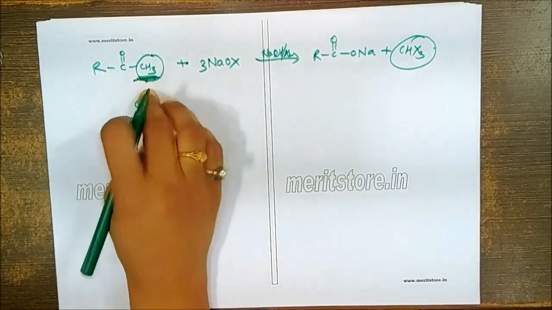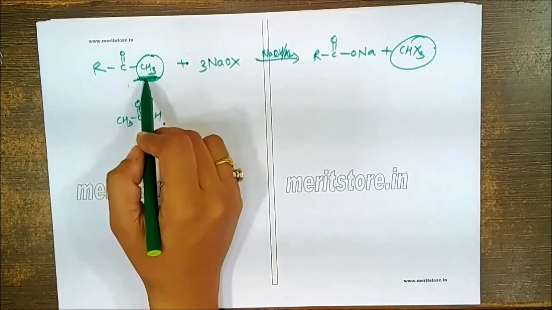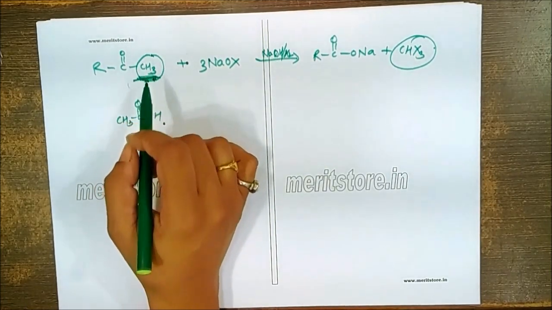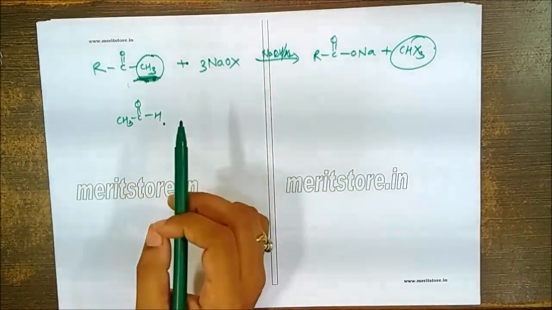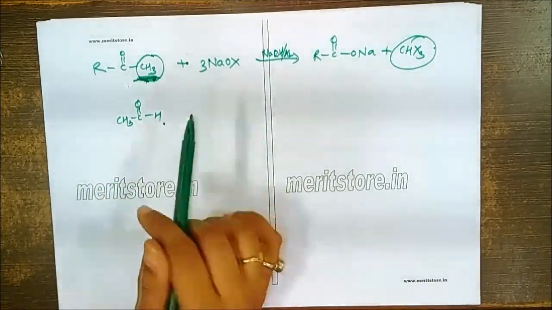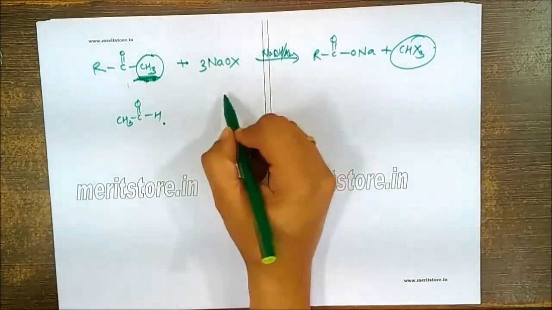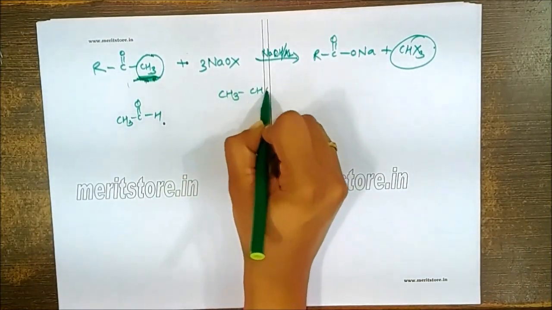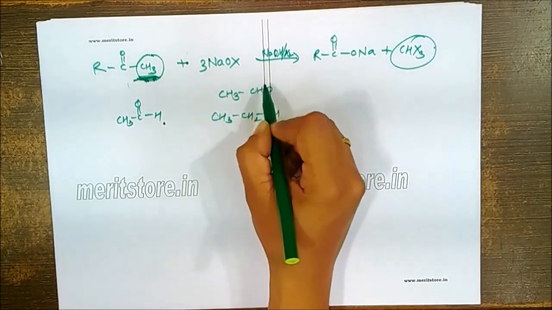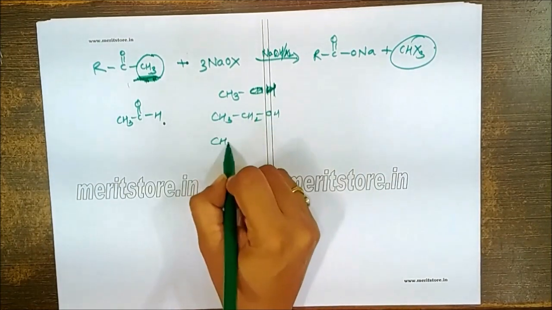Other derivatives of ketone are possible, but remember the ketone which are having CH3 at least on one side will give you haloform test. Most of the time you will deal with haloform reactions where they will ask you which of the following compounds can give you this reaction. So remember, they may give you alcohols in the options also. So you just remember alcohols to be converted into aldehyde. For example, if they give you CH3CH2OH, and if they ask you which of the following can give you haloform test.